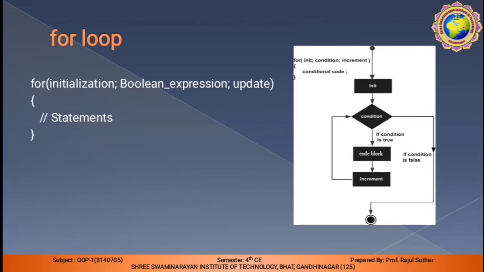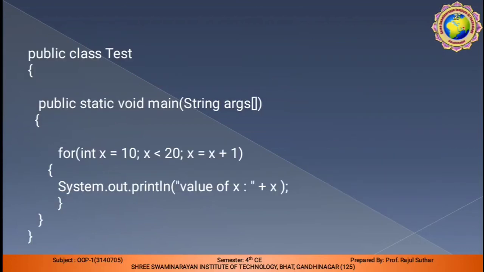Mostly programmers in companies use the for loop, as it is useful for performing operations as well as for development purposes. This is a simple example like the test class. So here the for loop is used: integer x is equal to 10. Here the second boolean expression, the condition, is x less than 20, and here the update, either increment or decrement, will be performed.